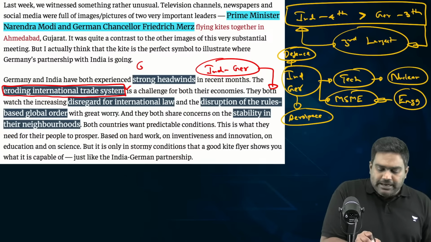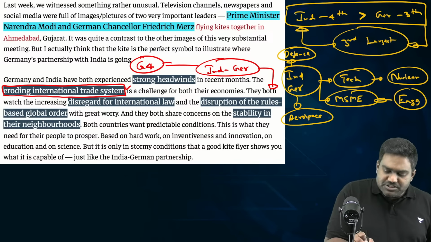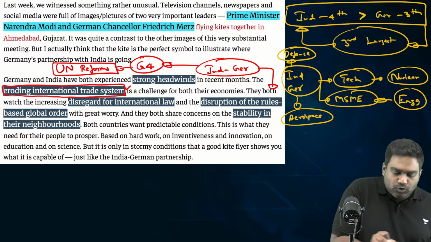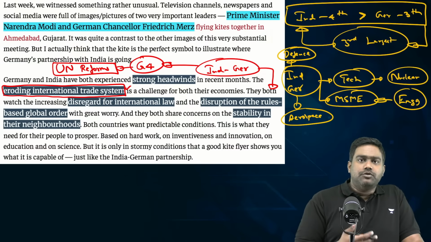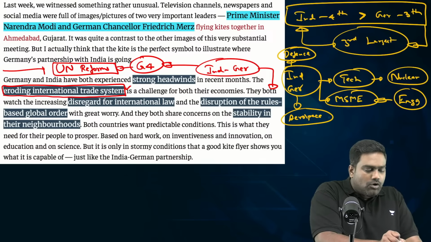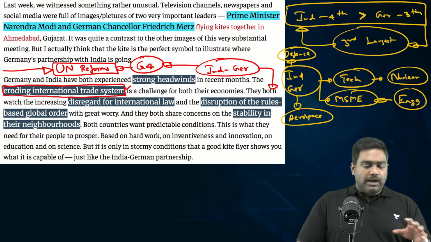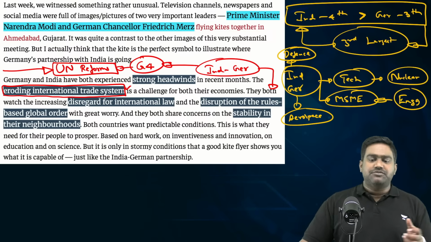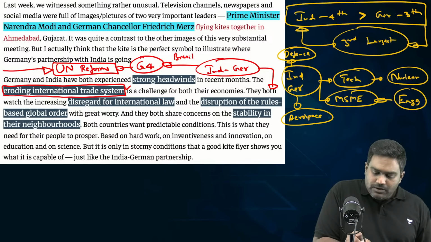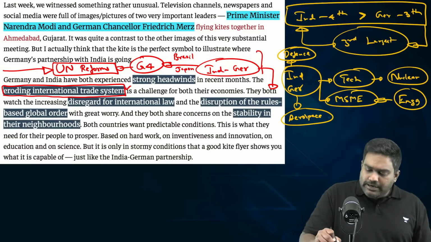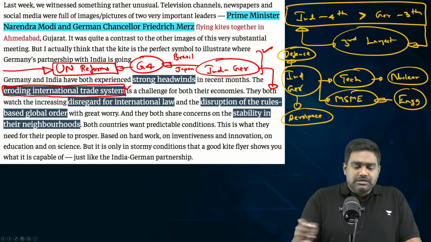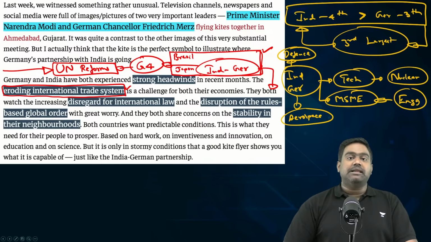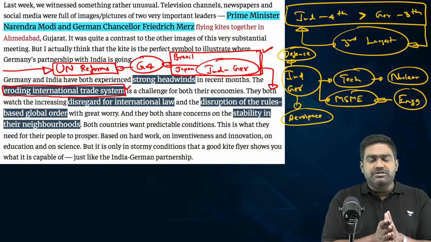They're also part of an informal group called the G4, which has been pushing for reforms of the UN, which highlights their faith in multilateralism. Though the UN has not been effective in most of the global issues, it still remains the only hope for the middle powers and the weaker countries to address their concerns and bring up their voice. India and Germany are both part of the G4 with Brazil and Japan, which are pushing for reforms of the UN and claiming a permanent seat at the UN Security Council, so that these four countries can play a more positive role through the United Nations to stabilize the world. So this again shows the common interest that we have.